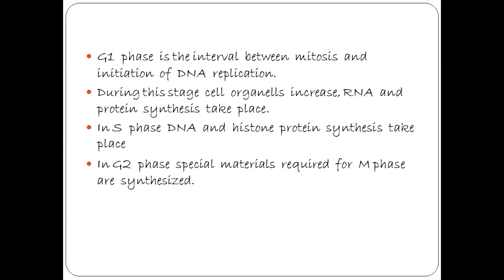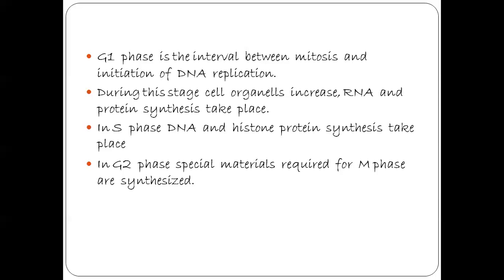If the initial amount of DNA present is 2C, then it increases to 4C, but the chromosome number does not change. Before the S substage, if the chromosome number is, for example, 16, after the S stage also the number is 16 only. There is no change in the number of chromosomes. Only the amount of DNA increases.